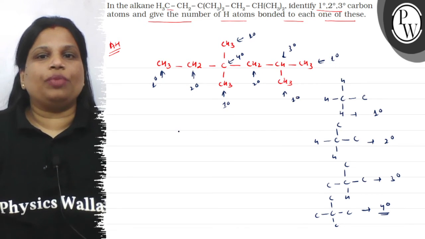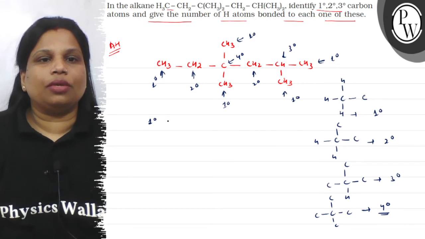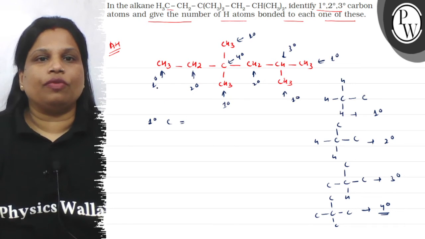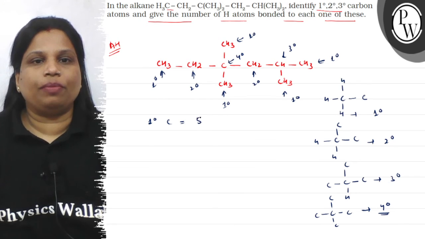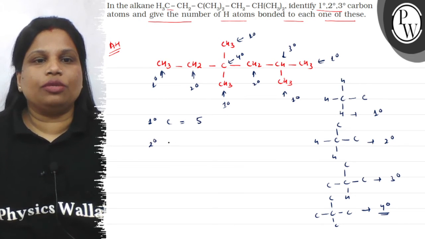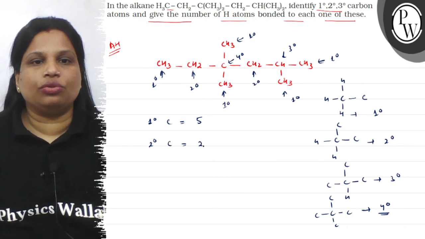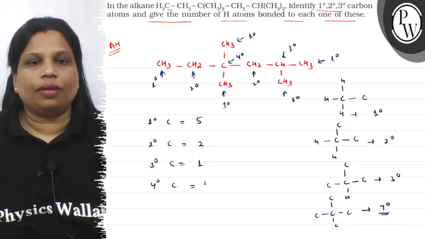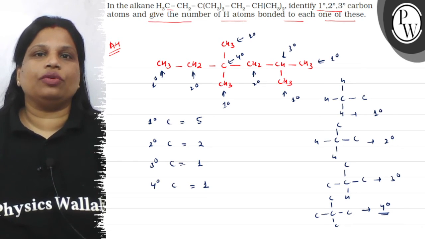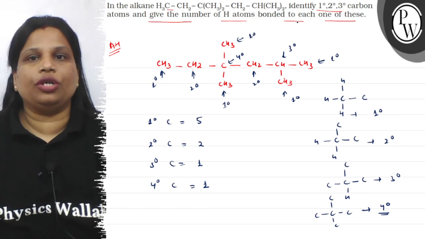Okay, so primary, children, how many primary carbon atoms are there? There are 1, 2, 3, 4, 5. There are 5 primary. How many secondary, children? There are 2 secondary, and tertiary there is only 1 tertiary carbon. Okay, and 1 quaternary carbon.